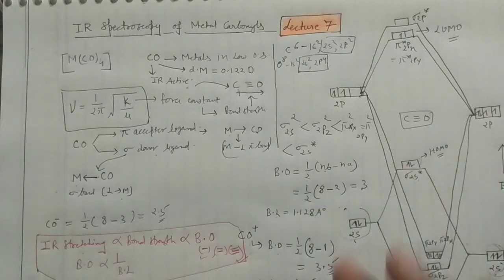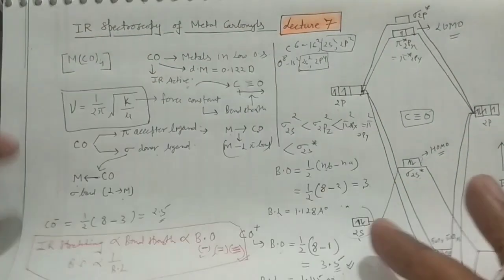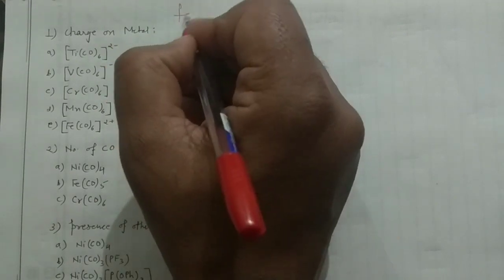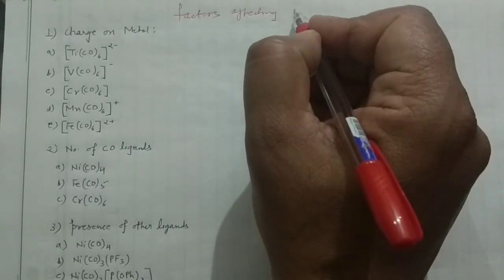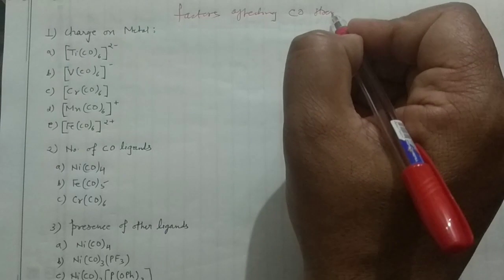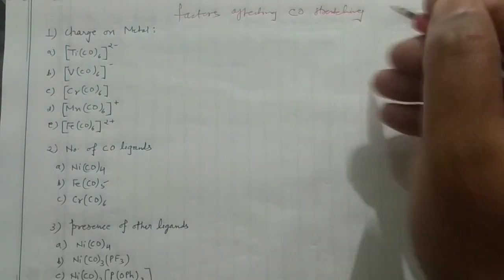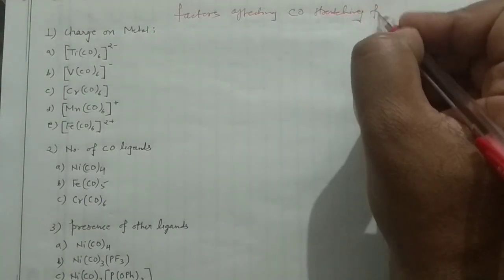Okay guys, now I'm going to explain some of the important things about the carbonyl stretching frequency. Here I'm writing: factors affecting CO stretching frequency. Sorry for the handwriting guys, I have very bad handwriting.